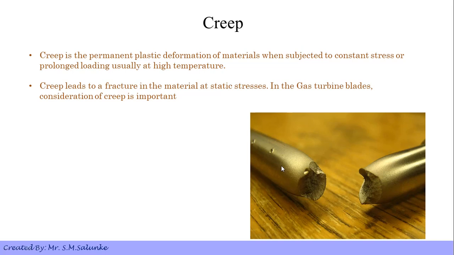There is no cyclic loading, but a constant load is there for a longer time, and this process is carried out at a higher temperature. Creep leads to fracture in a material at static stresses. In gas turbine blades, consideration of creep is important. So in case of creep, the process is applying the same load constantly for a longer duration, and the temperature is higher than room temperature.